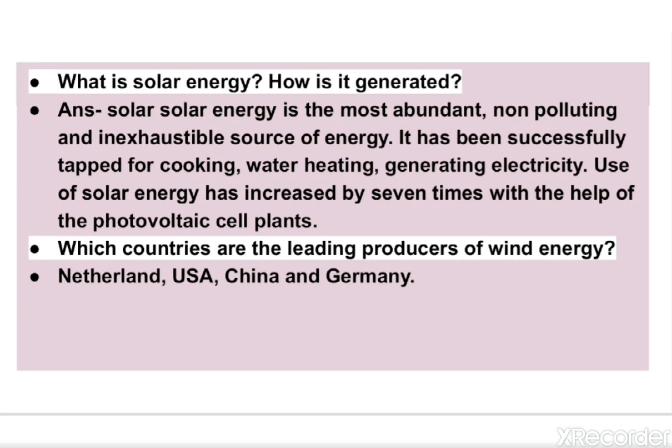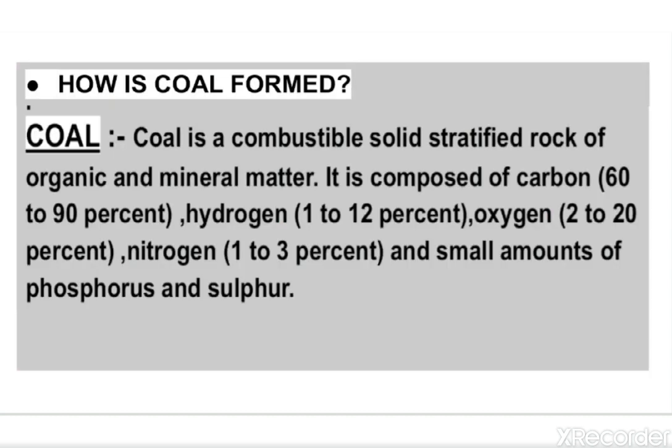Our next question, which countries are the leading producers of wind energy? You will write, the countries which are leading producer of wind energy are Netherlands, USA, China and Germany. Next question, how is coal formed? The answer you will write, coal is a combustible solid stratified rock of organic and mineral matter. It is composed of carbon, that is 60 to 90%, hydrogen 1 to 12%, oxygen 2 to 20%, nitrogen 1 to 3% and small amounts of phosphorus and sulphur.